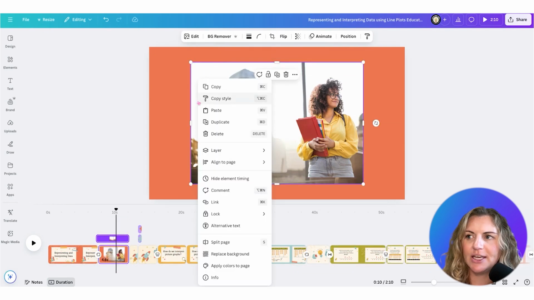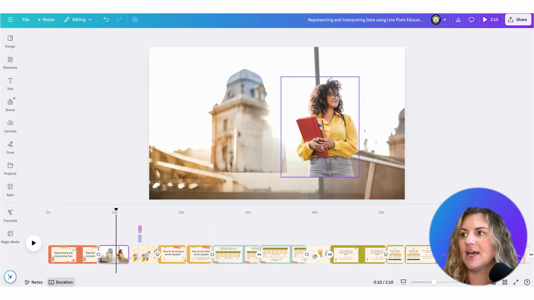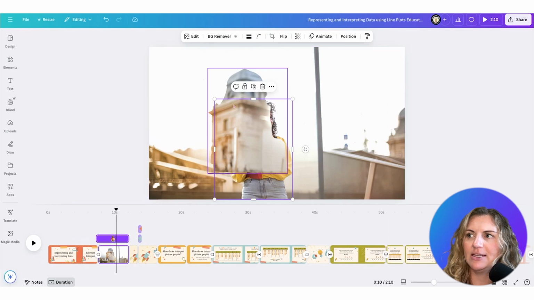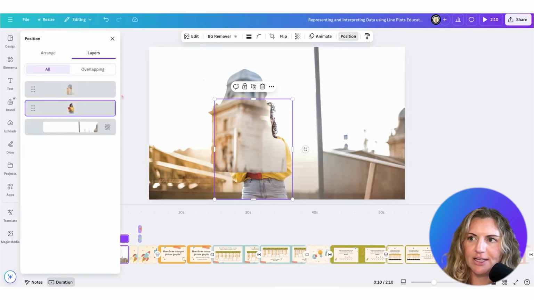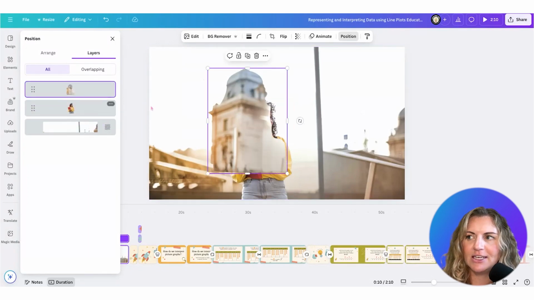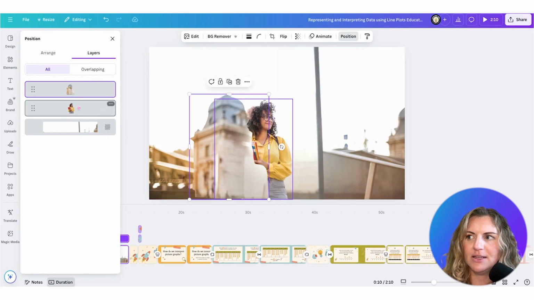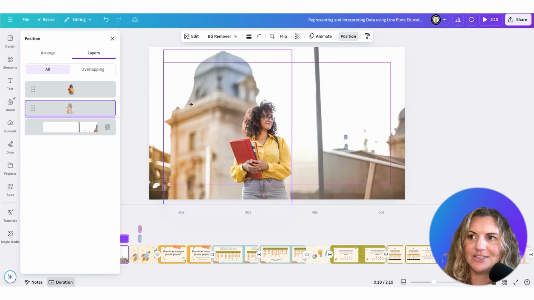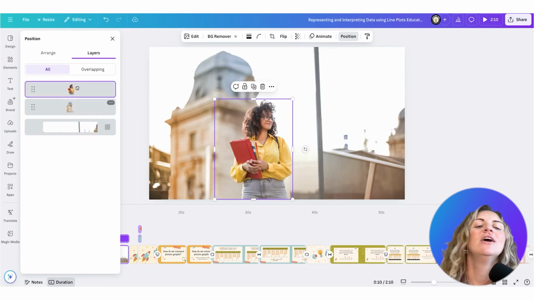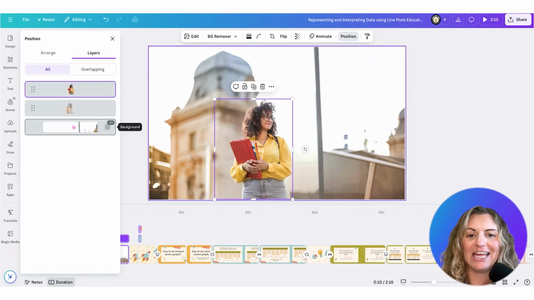But what I can do is place this as the background if I would like. And I can click on here, and you can see how she's behind this building. So when I select layer, I can show the layers, and now I can manipulate the girl to be in front. I can have the building be in front, and I can decide where I want them to go based on this layering technique. I can resize it so it seems really large. I can also stick her behind a bit so she's hiding out. So you'll see, I'm just throwing some extra tips your way as I'm working through this together. So that's marquee editing selection.